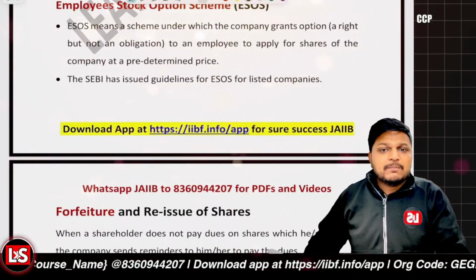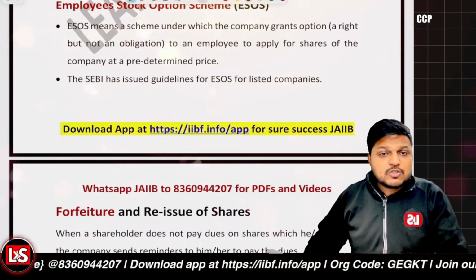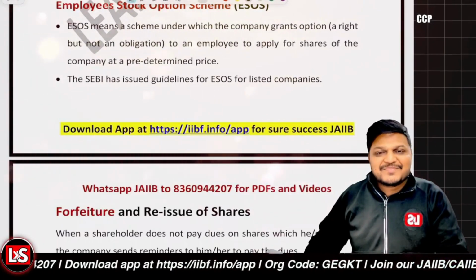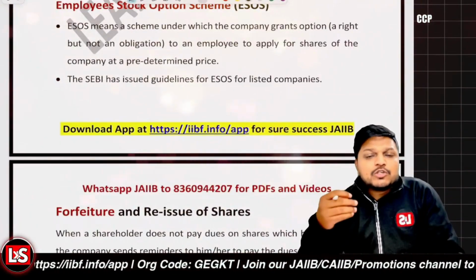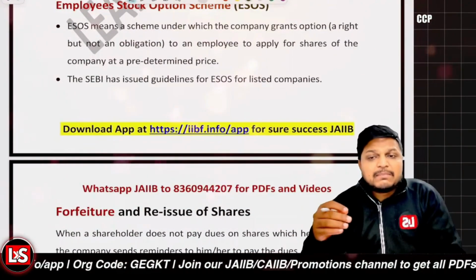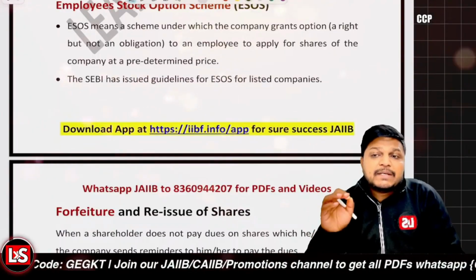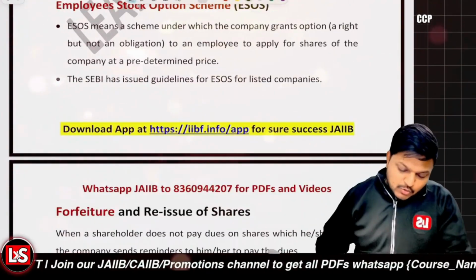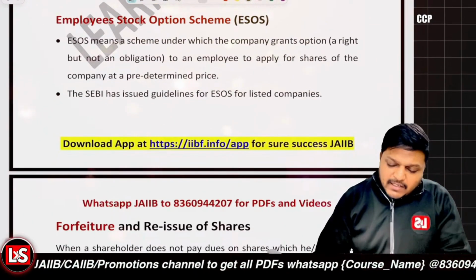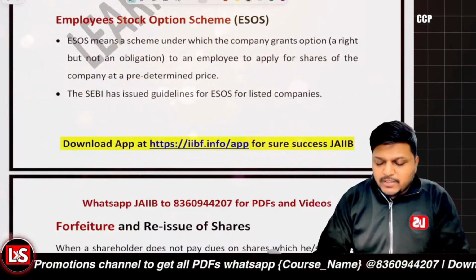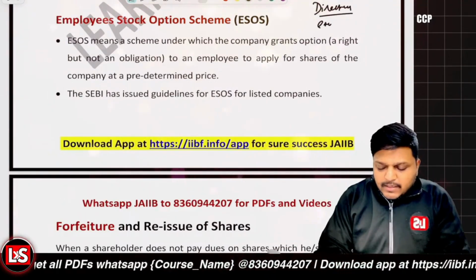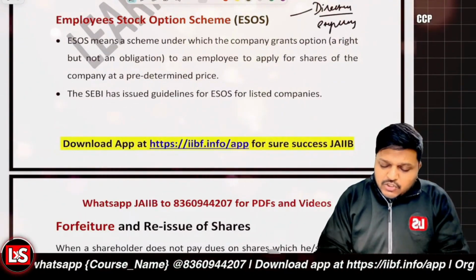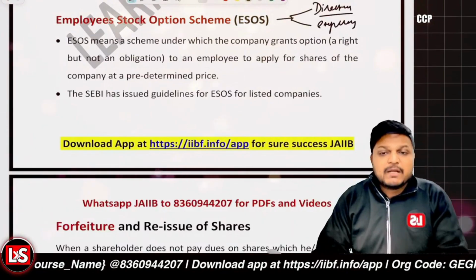ESOS is the Employee Stock Option Scheme. So the company grants options to its employees or directors so that they can purchase the company shares at a predetermined price. ESOS allows an option to the directors and the employees to purchase the shares at a predetermined price.